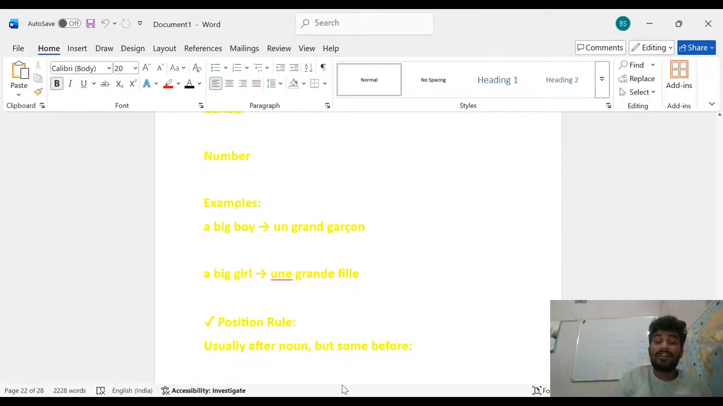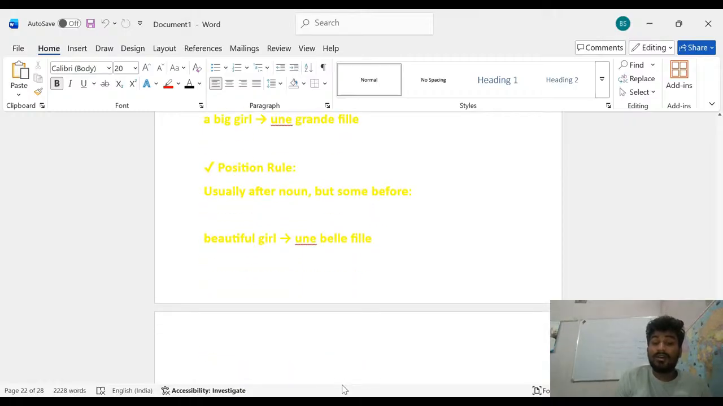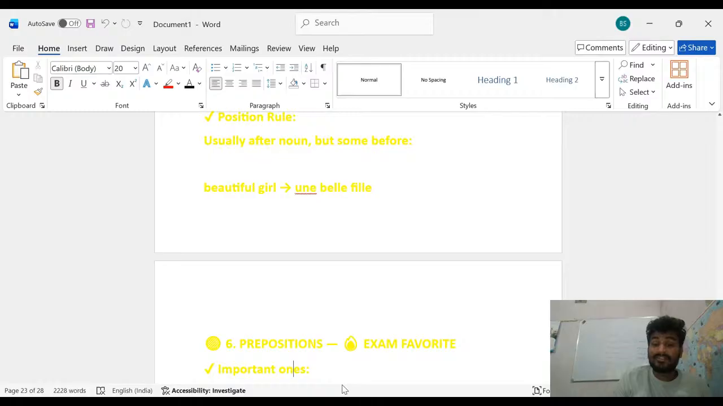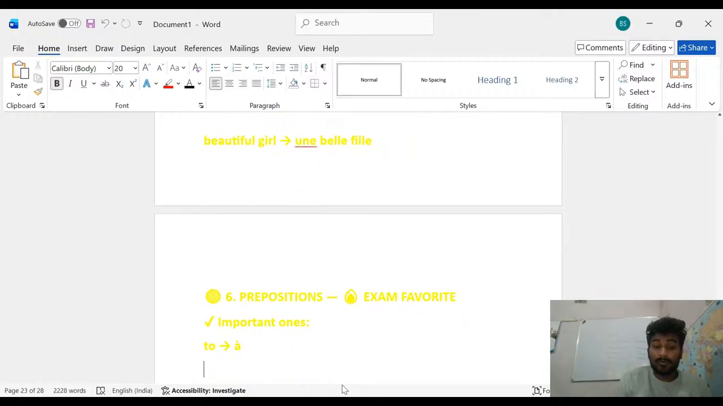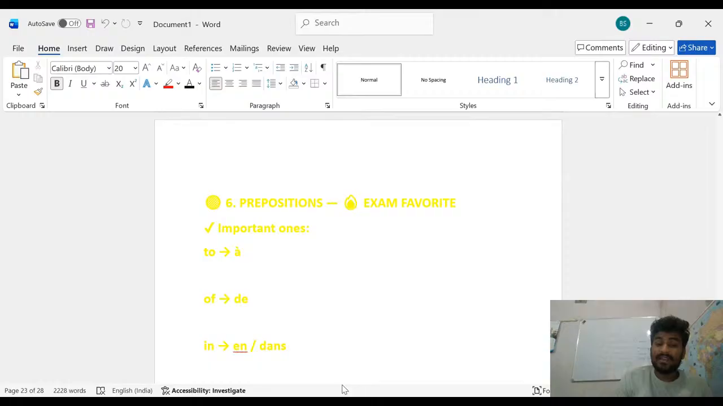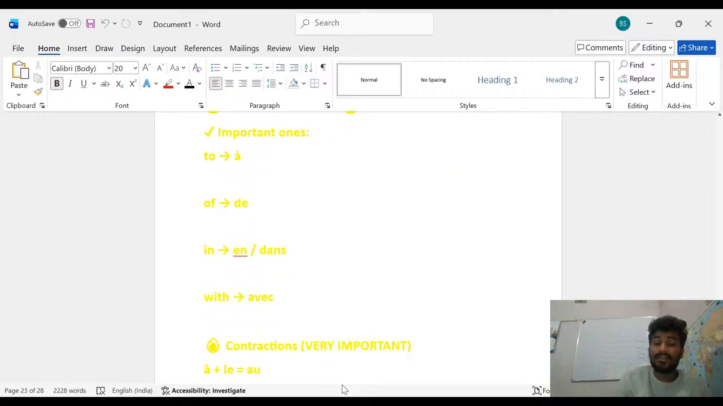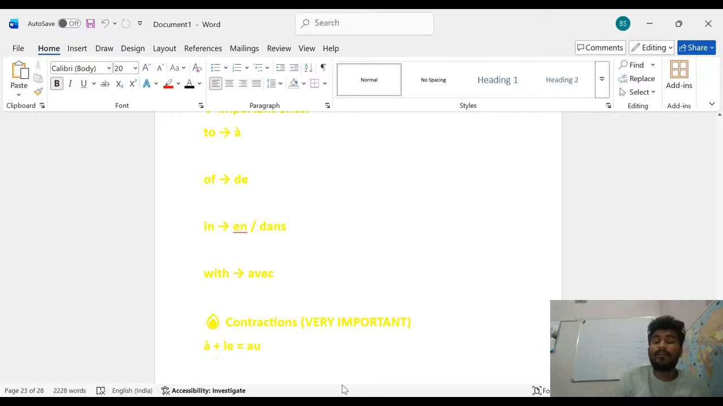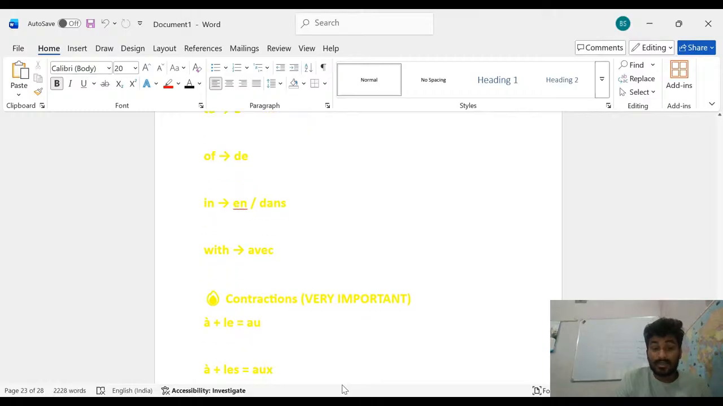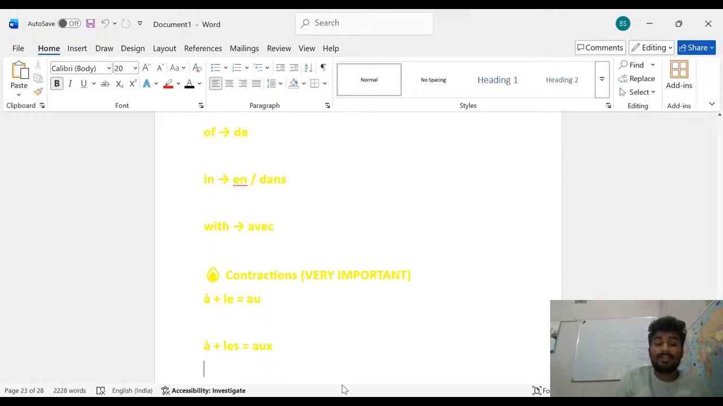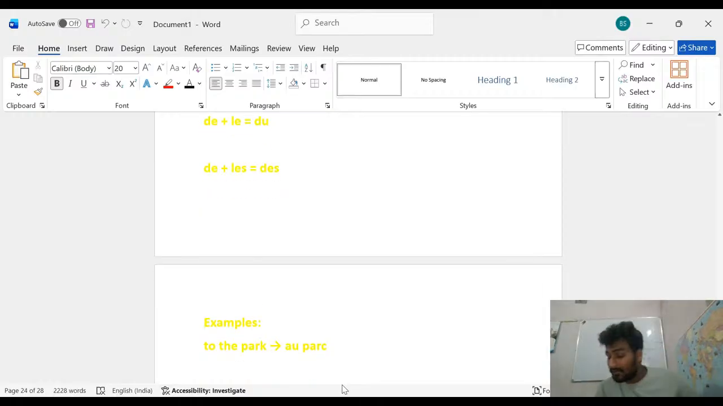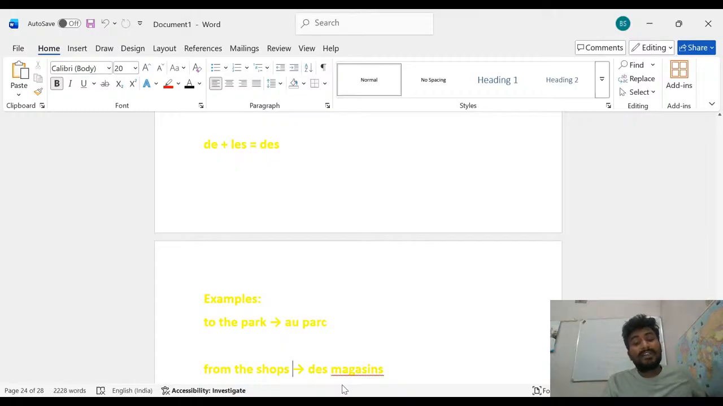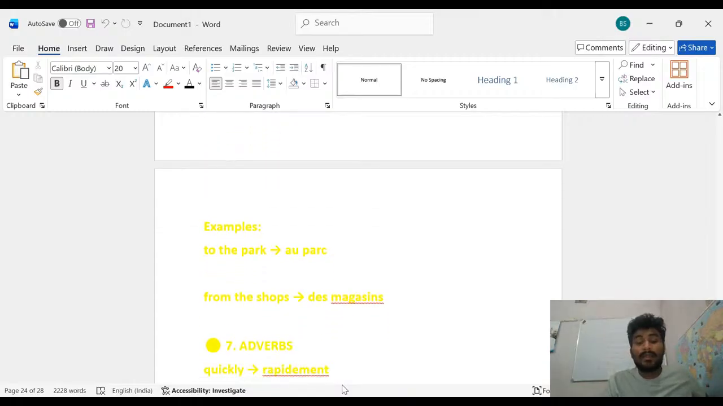Position rule: usually after the noun, but some before. Beautiful girl, une belle fille. Prepositions, exam favorite, what is the important one? To means à, of means de, in means dans, with means avec. And after that contraction, very important: à plus le, that is au. À plus les combine and form aux, and after that de plus les forms des. Example of this is: to the park, it is au parc, and after that from the shop, des magasins.